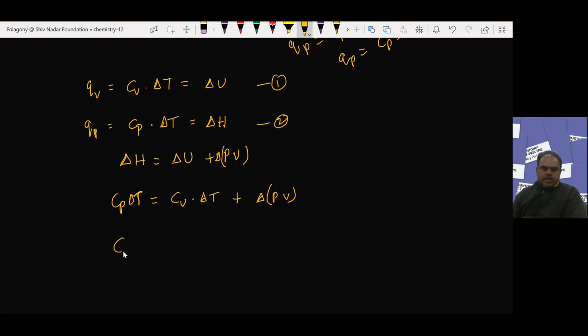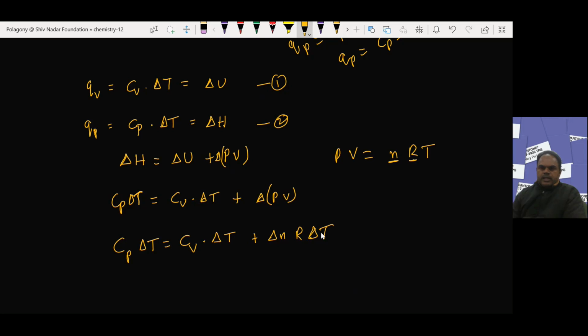So Cp into delta T is equal to Cv into delta T plus delta PV, which can be written as nR delta T. From the ideal gas equation PV equals nRT, where n is the number of moles of the gas, R is the universal gas constant, and T is the temperature.